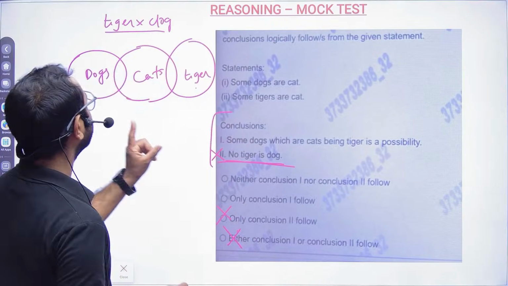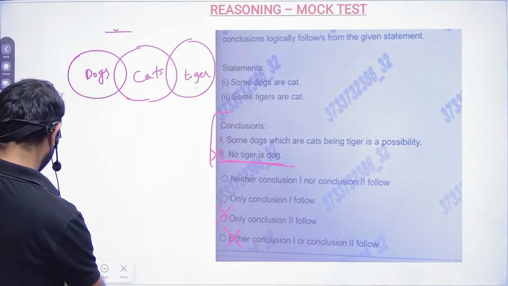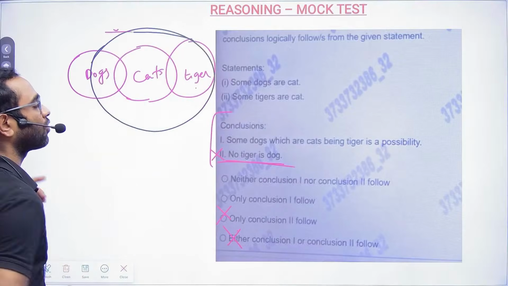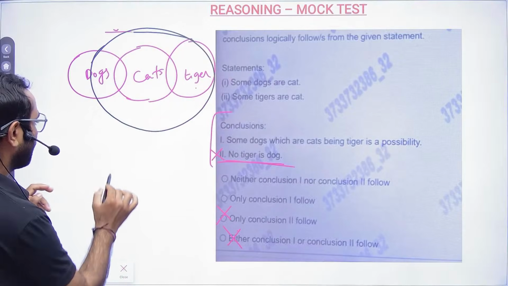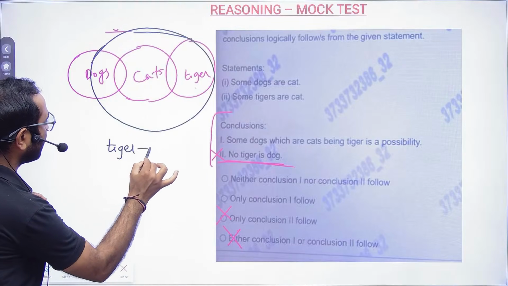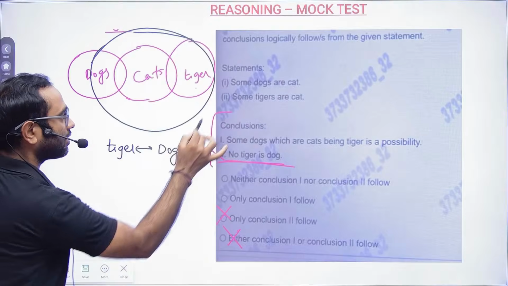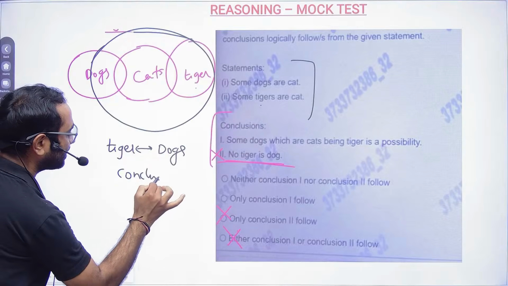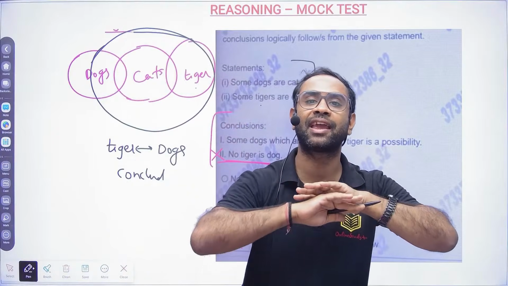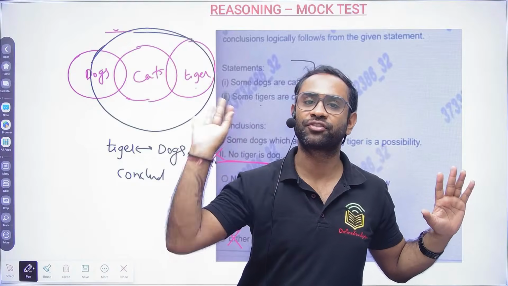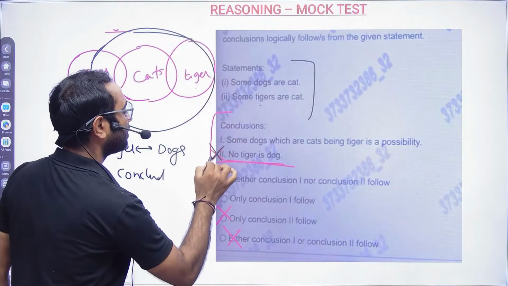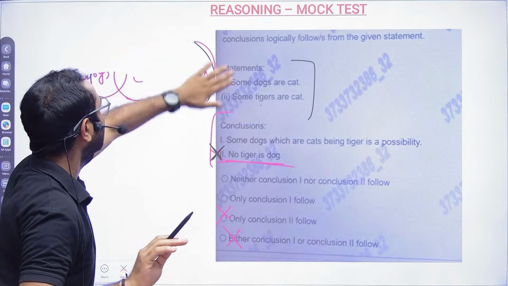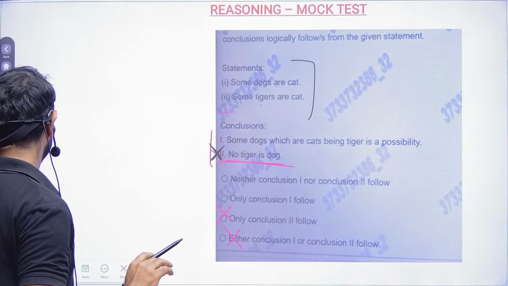See, no tiger is dog, because I might draw it like this. This is a possibility. I might have drawn like this. This is a possibility. So when the relation is not given in the statement, tiger and dog relation is not given, that means I cannot conclude anything. Don't ask me anything. If you ask me anything, I will say get lost. So I will say no, this is false. First of all, the second statement you need to understand that it is false. Now I'll erase and then we will look at the first statement.